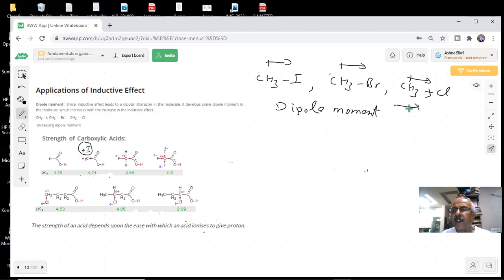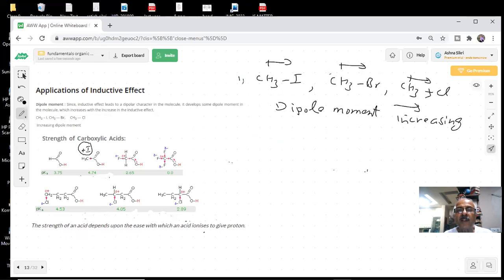And this is increasing, you can see, because Cl is more electronegative than Br, which is more electronegative than I. Charge into distance, which we talk of. So we can see that the bonds become polar, students, whenever you have a highly electronegative element attached to a less electronegative element. This is an example of inductive effect.